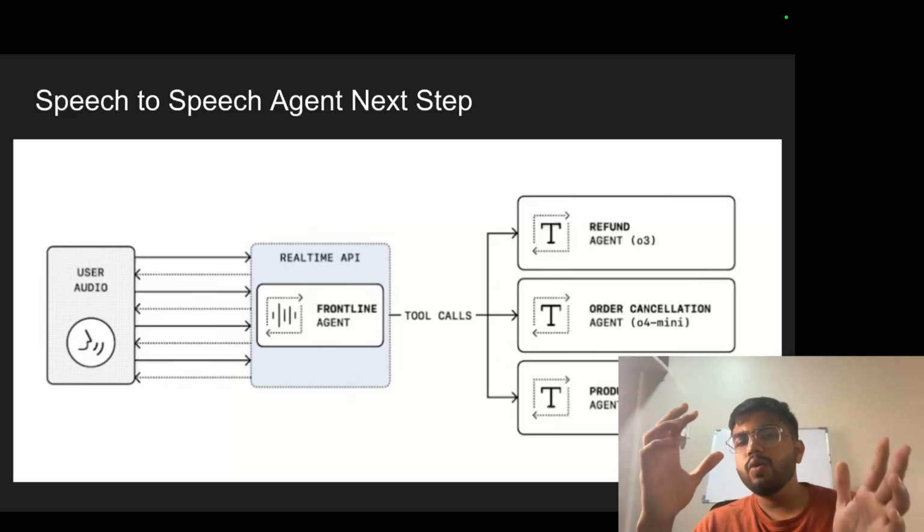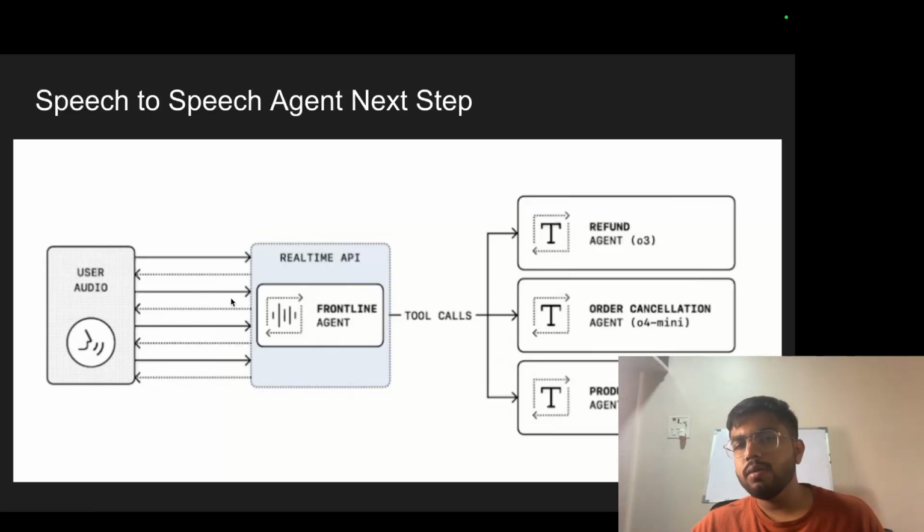What people are doing now is this: user audio will come to a frontline voice to voice agent. This voice to voice agent has just one job, to take input and to give output. All the processing happens through tool calls. There will be different agents; refund will be a different agent, product expert will be a different agent. Whenever it understands the intent, it will make a tool call and give that to the owner agent, the agent will give its output, and then our frontline agent is able to give the answer. So what is the current problem of speech to speech?